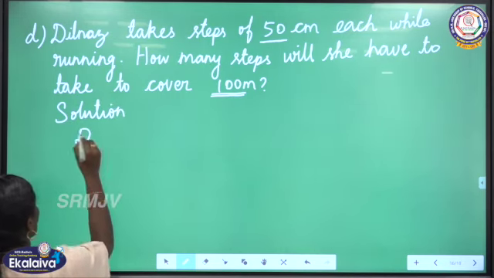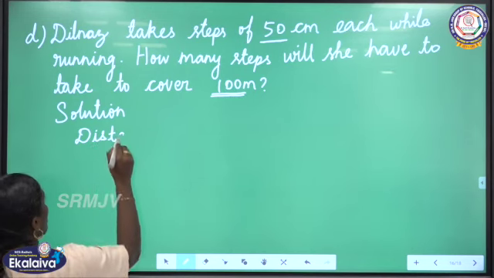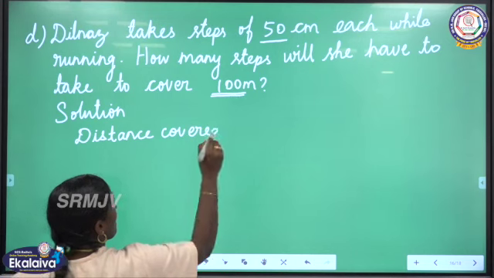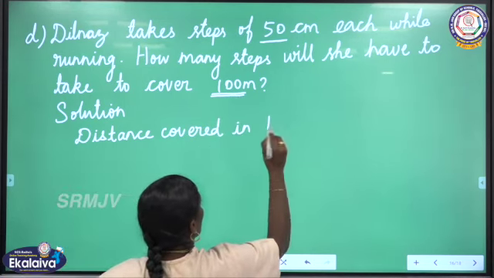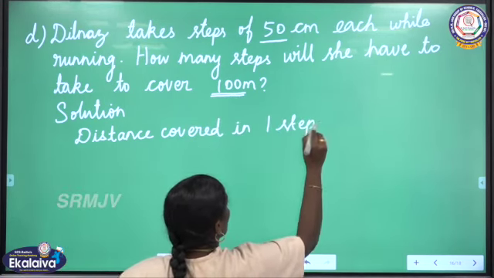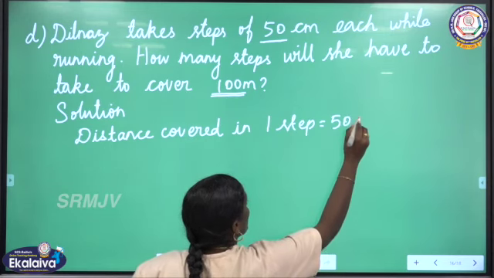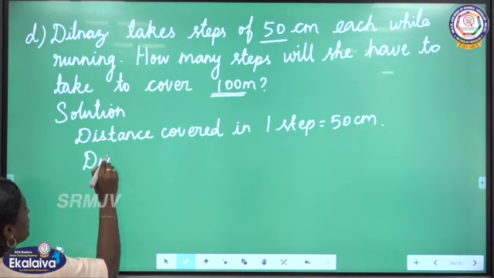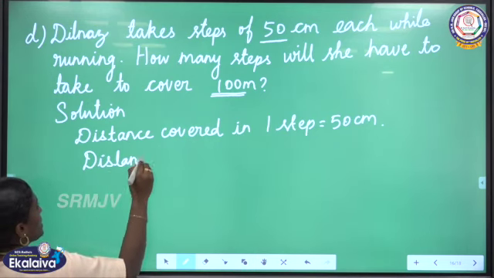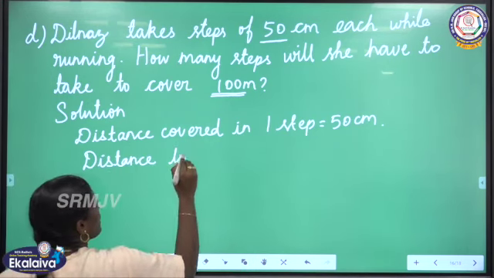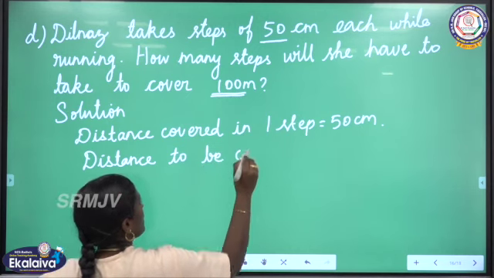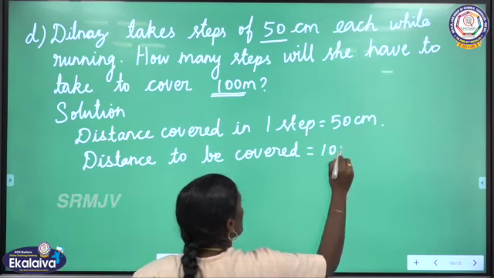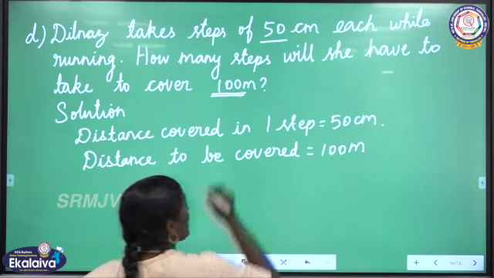Here distance covered in one step is equal to 50 centimeter. Distance to be covered is equal to 100 meter. Okay, 100 meter.